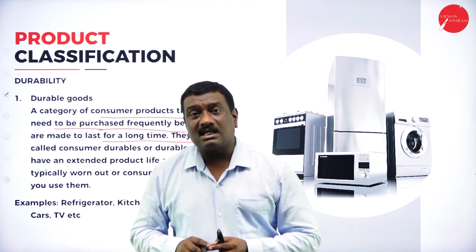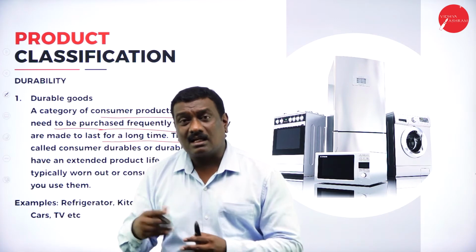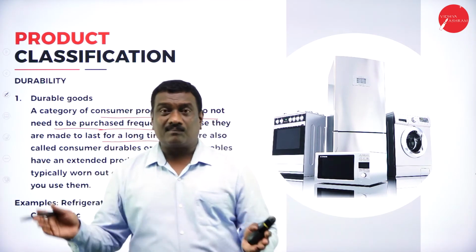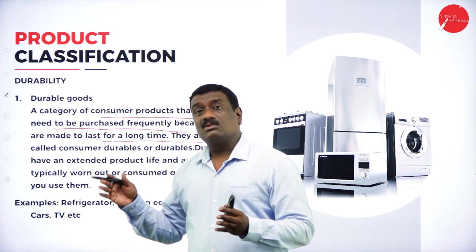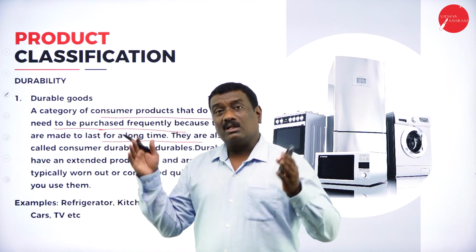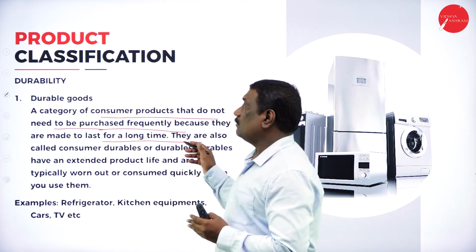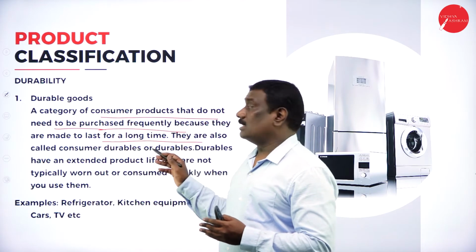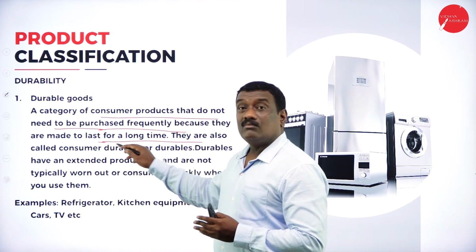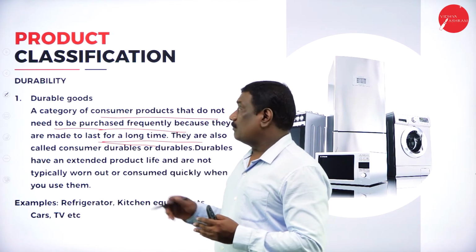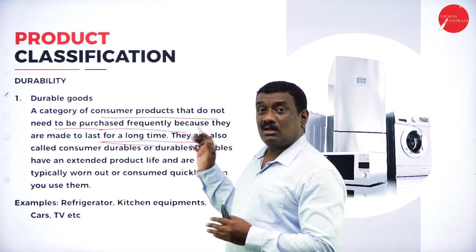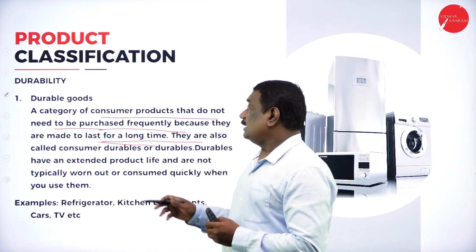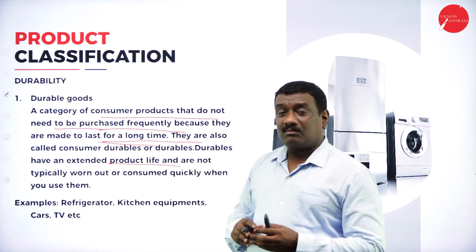So when you purchase a car, will you purchase the car again in the next year? If you purchase this car this year, will you purchase a car again next year? No. Until it serves you for the maximum period, you will be utilizing it. That is why we say durable products or goods will not be purchased frequently, because they will be there for a longer period of time. They are also called consumer durables, consumer durable goods, right? And they have an extended product life.